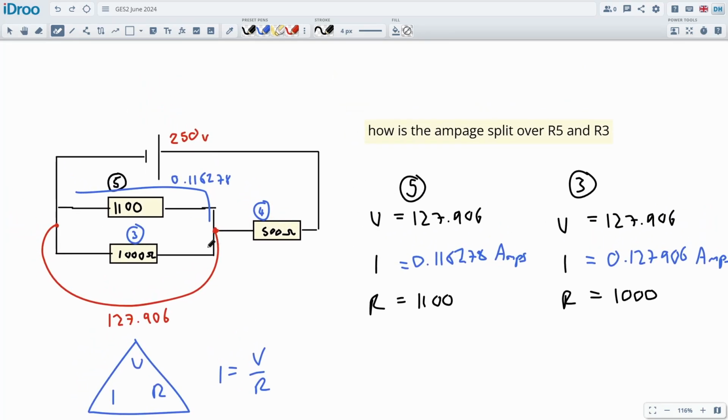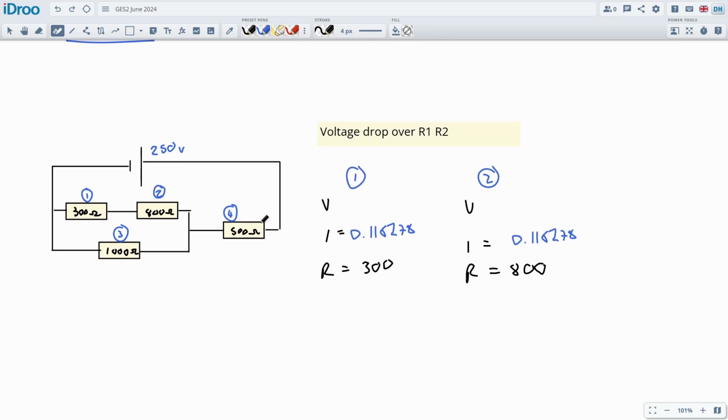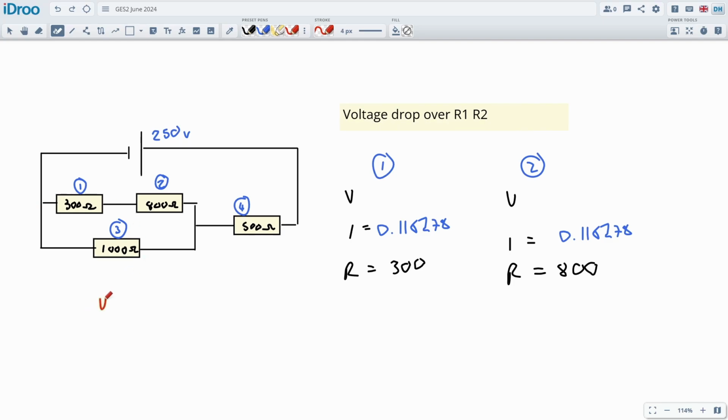The supply voltage for that parallel section was 127. You can see how this is very confusing. We're juggling two or three bits of data each time. It's just enough to confuse us. That's why electronics is a little bit confusing. Well, very confusing. Okay, so let's calculate the voltage drop across each of these. Using VIR again, V is equal to I times R. We're going to multiply these numbers together to get the voltage drops across the components.